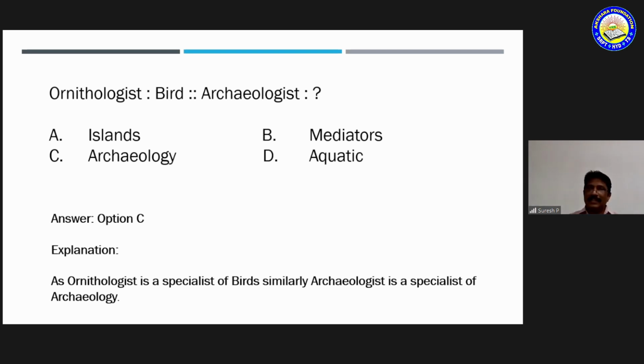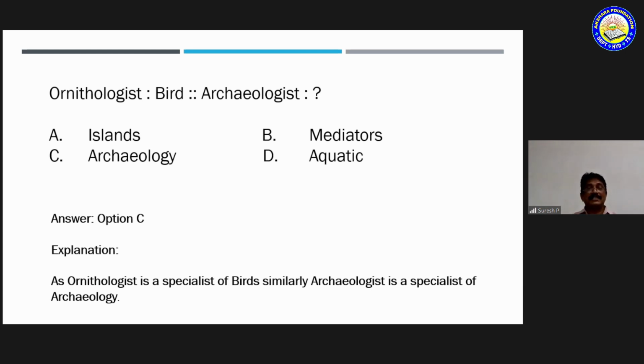Ornithologist. So generally, who invents something, those we call scientists. The specialists who study about birds, we call ornithologists. Similarly, the specialists who study fossils and archaeology are said to be archaeologists.